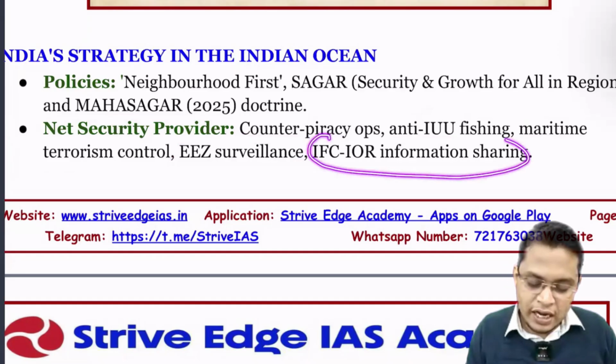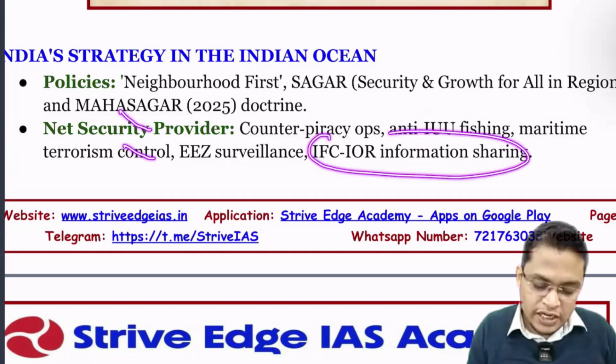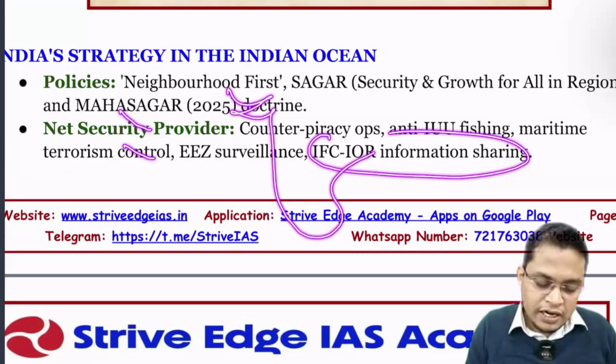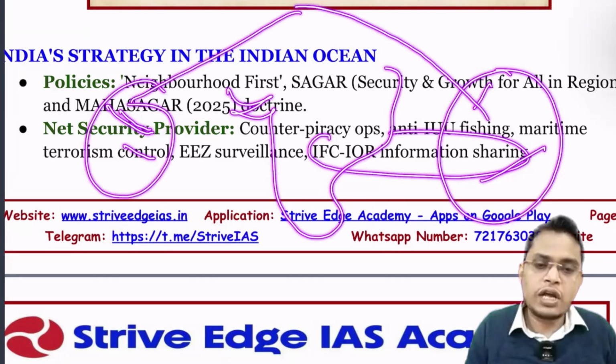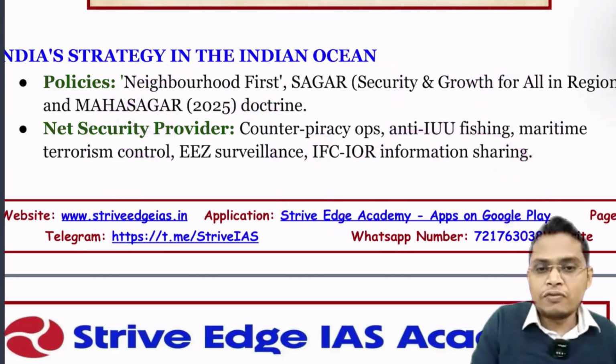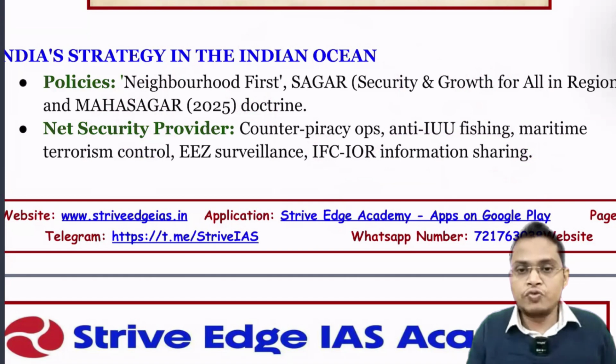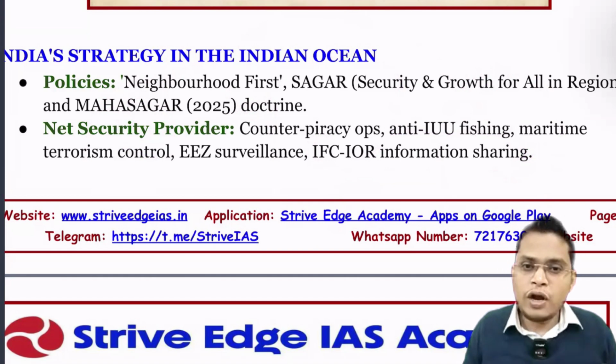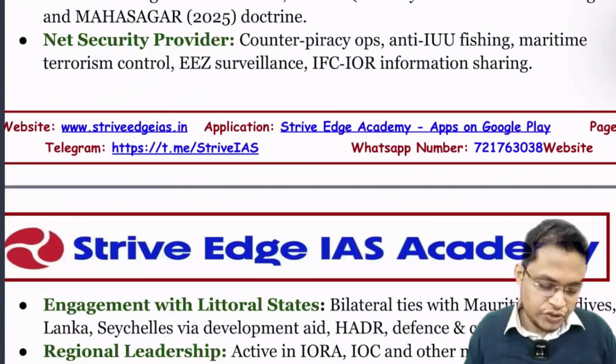So all the shipping data, if a ship enters the Indian Ocean anywhere, let's say this is India, and if a ship enters here or here, we are collecting all this data and processing it so that we can identify which locations the ship is moving from and to. That is what gives you real-time information about what activities are going on in the Indian Ocean region.